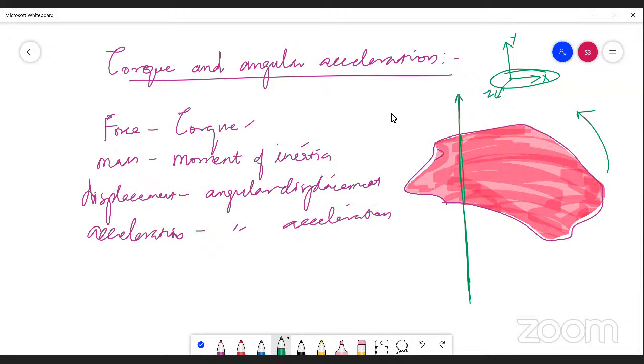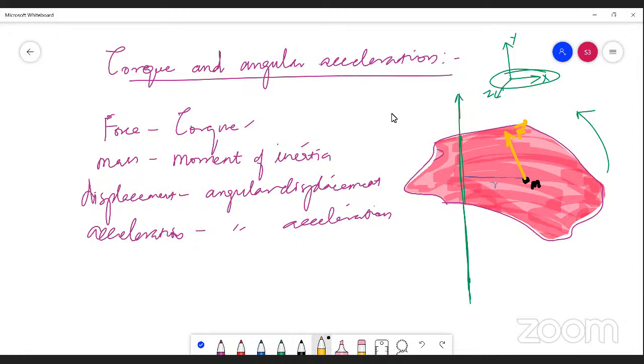Now I am considering a point mass m in this rigid body, because a rigid body is supposed to be made up of a large number of point masses. So I am considering a small mass m, which is at a position vector r. And it is acted upon by a force F, and this force is acting along this particular direction.